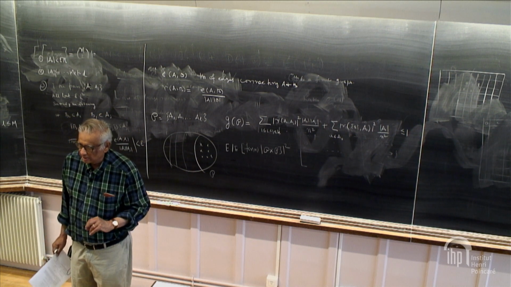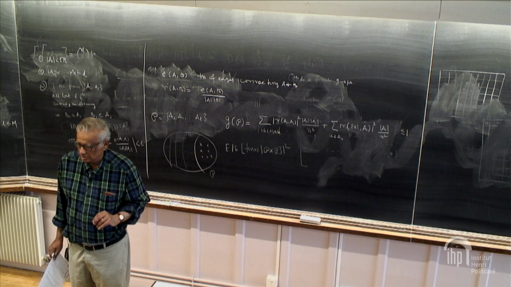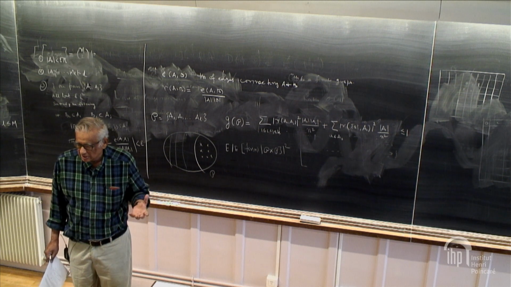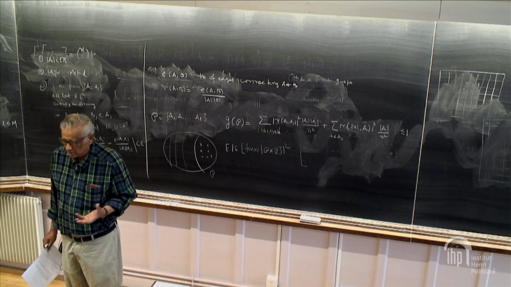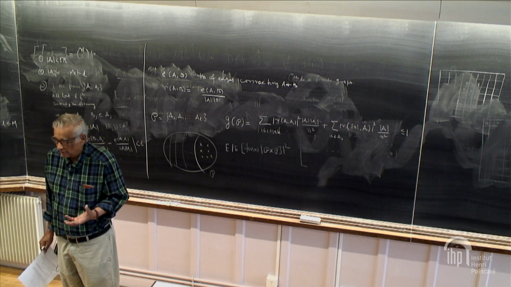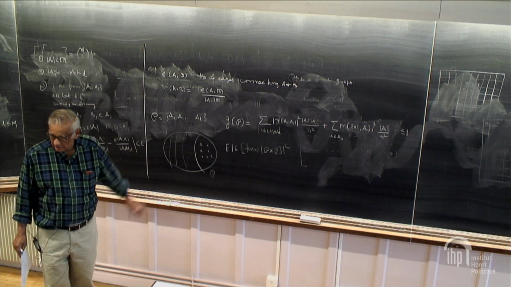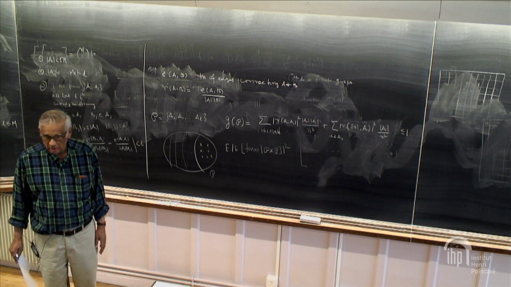Each time I refine, it goes up by a certain amount. I can't do it more than a finite time because I can't exceed 1. So at some time, I cannot refine it anymore. When I can't refine it anymore, lemma is satisfied. That's the end of proof.